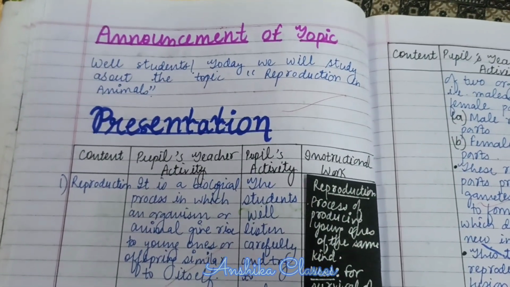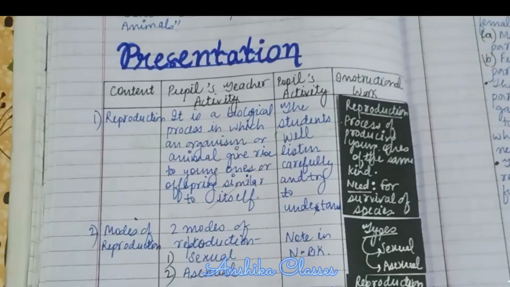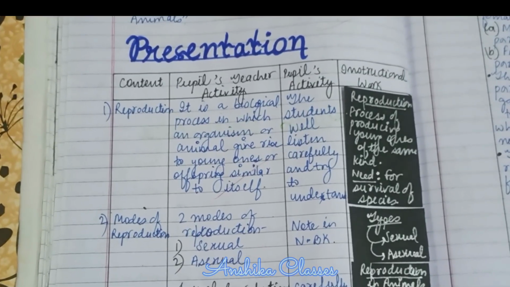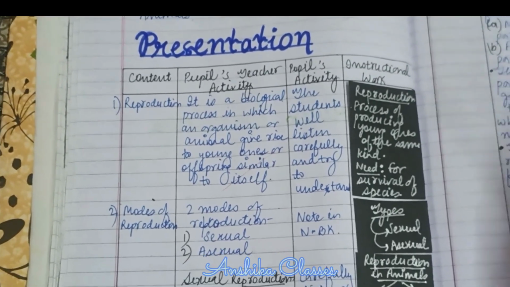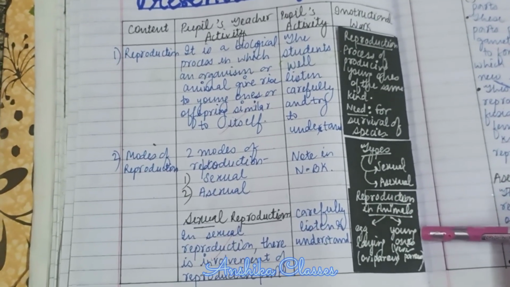Announcement of the topic. Well, students, today we'll study the topic reproduction in animals. Presentation. Reproduction is a biological process in which an organism or animal gives rise to young ones or offspring similar to itself. Some animals either lay eggs or give birth to young ones.